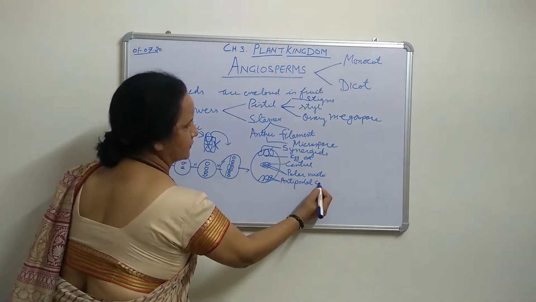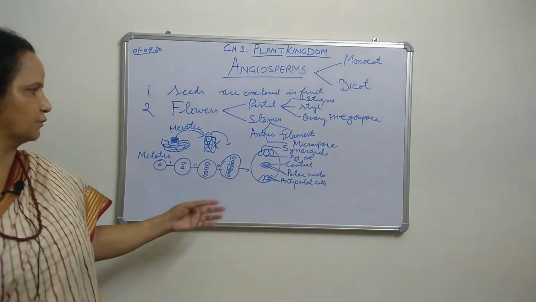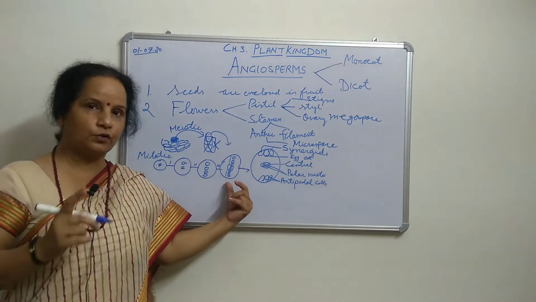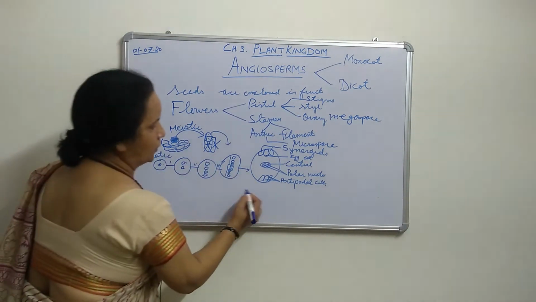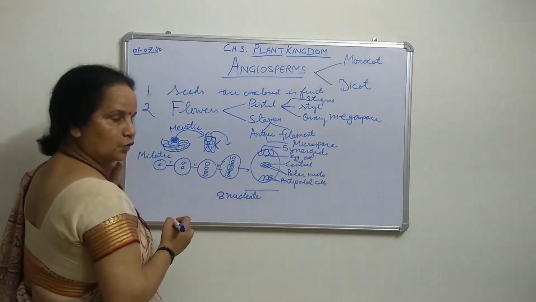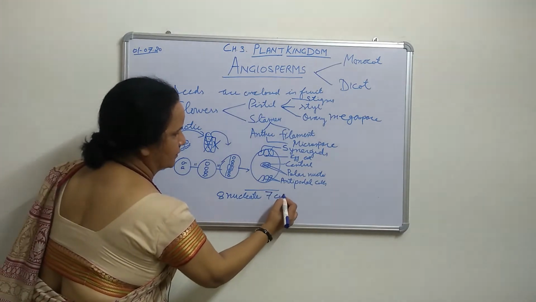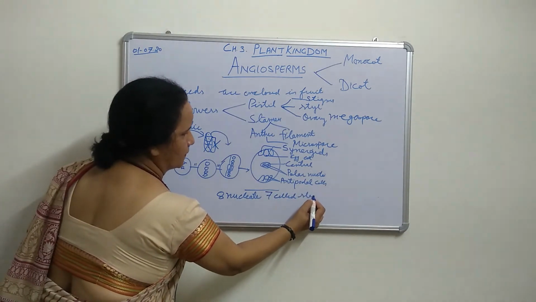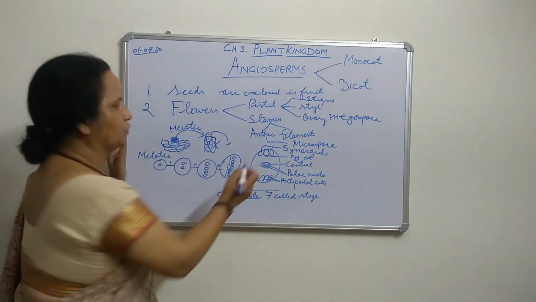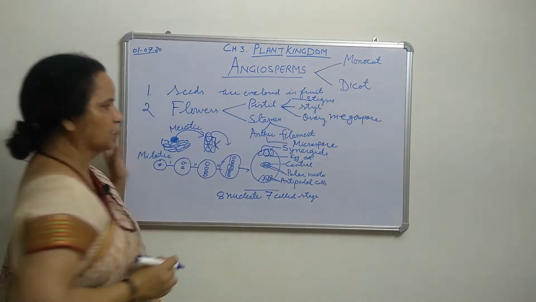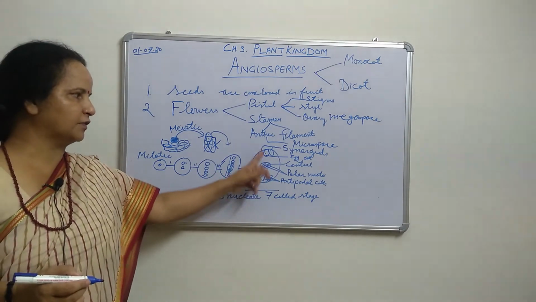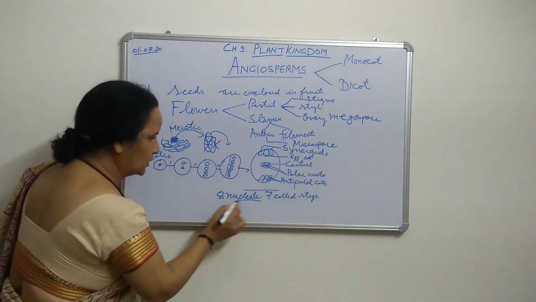Antipodal cells, right? So we have the distribution of these 8 nuclei, and here we can say it is the 8 nucleate, 7 cell stage. This stage is called 8 nucleate, 7 cell stage. You can justify it: 8 nucleate because there are 8 nuclei. 1, 2, then 1, 2, 3 and 1, 2, 3, so 3 plus 3 is 6, plus 2 is 8. That is called 8 nucleate.